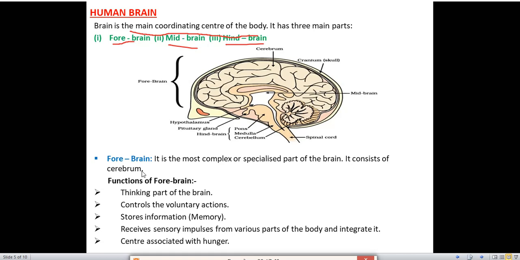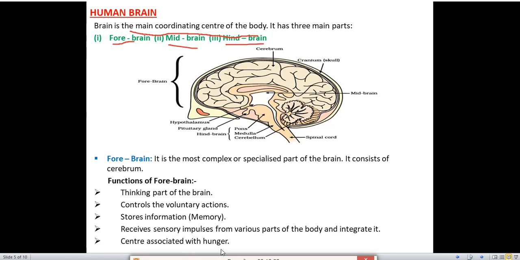Now we'll have a look at the functions of the forebrain. The first function of the forebrain is that it is the main thinking part of the brain. It controls the voluntary actions. All the voluntary actions are controlled by the forebrain. It stores information, memory, our memory power. It is also controlled by the forebrain. Next is to receive sensory impulses from various parts of the body and integrate them. What does the forebrain do? It receives the sensory impulses, sensory messages from different parts of the body and integrates them, meaning combines them.